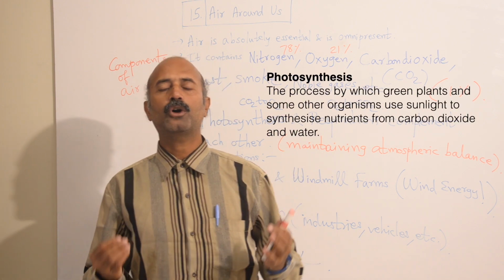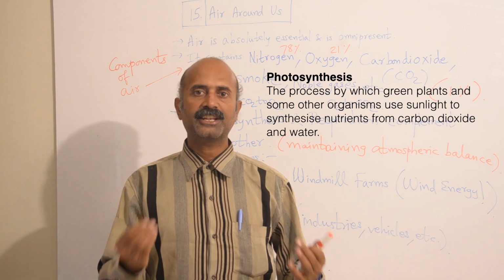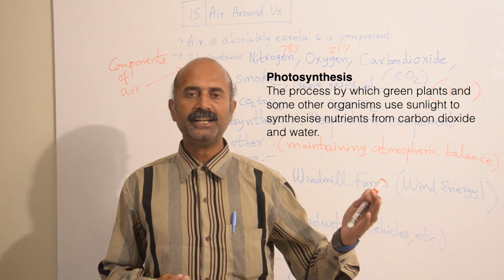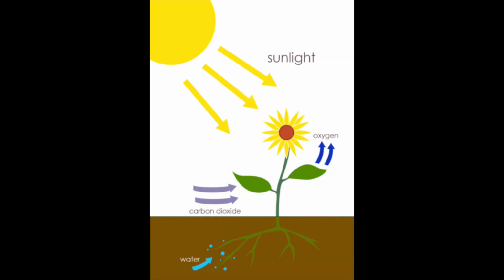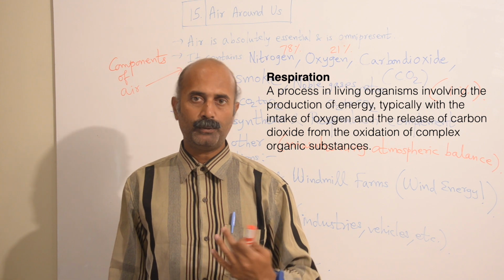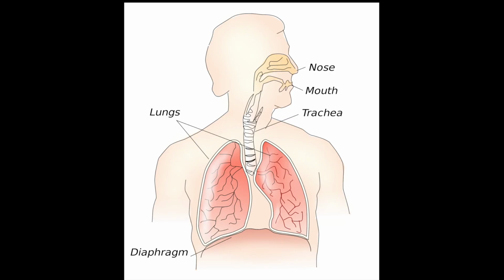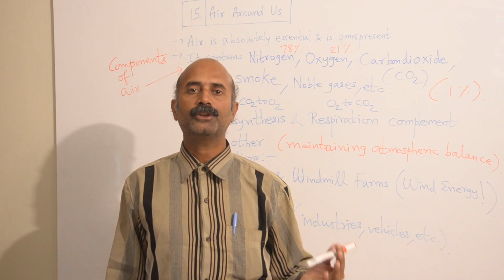Photosynthesis is the process of plants manufacturing their own food with the help of sunlight, the green pigment known as chlorophyll, along with carbon dioxide and water. It produces glucose and releases oxygen gas. That oxygen gas, all animals inhale, we breathe it in, and we give out carbon dioxide. So oxygen is the raw material for us and carbon dioxide is the raw material for the plants.